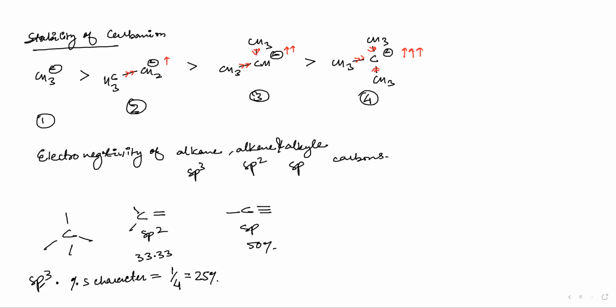I hope you all can identify these terms, sp3, sp2 and sp. In this we have 25%, in this we have 33%, and in this we have 50% s character.